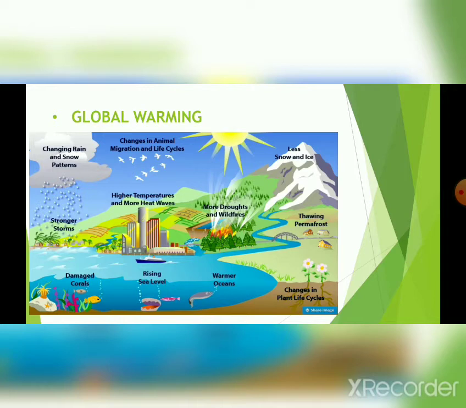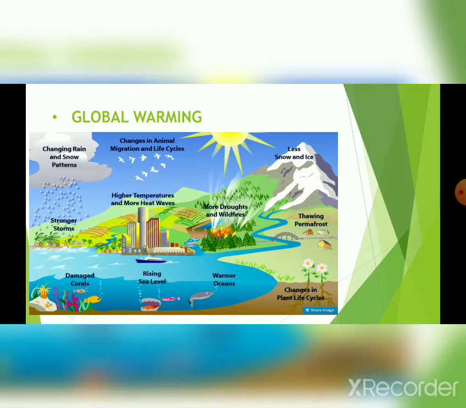In deforestation and wildfires, mostly trees and plants are destroyed or burned out, and hence trees and plants, which consume carbon dioxide and release oxygen, cannot consume it. So most of the carbon dioxide remains in our atmosphere, which increases Earth's temperature and causes global warming.